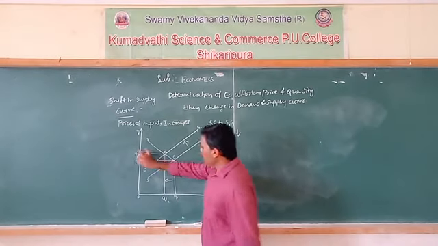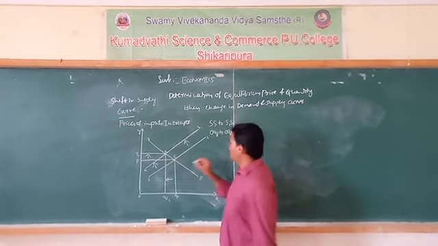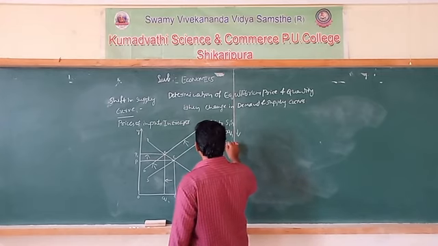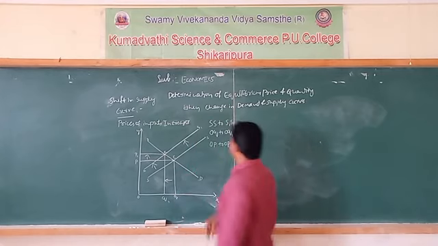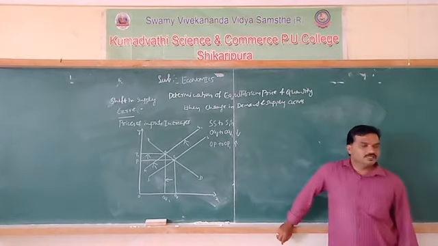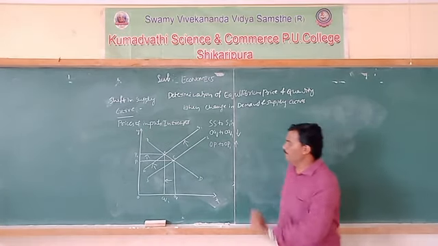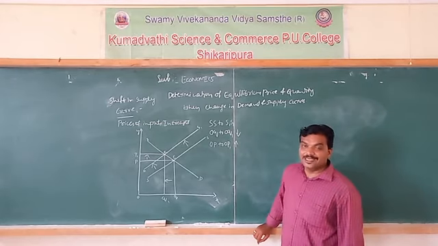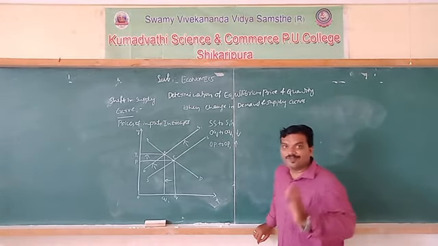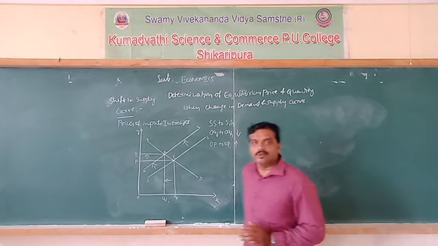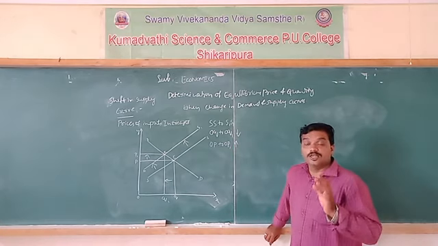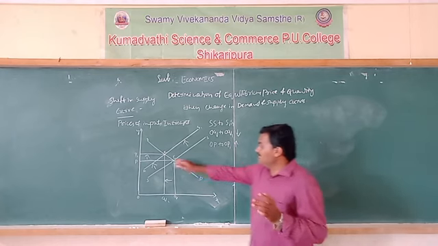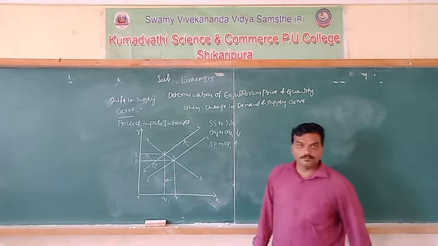And the equilibrium price, just observe the arrow mark, increases from OP to OP1. Okay, this is the effect of increasing the prices of factors of production on the supply curve. It not only affects the supply curve, but also the equilibrium price and equilibrium quantity.